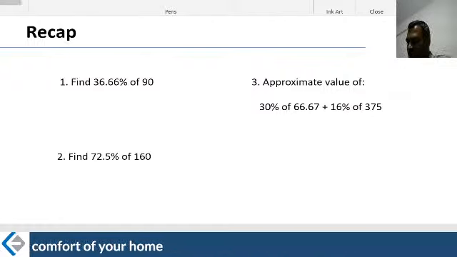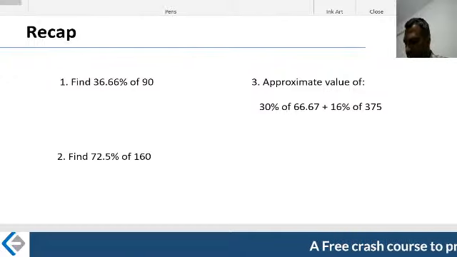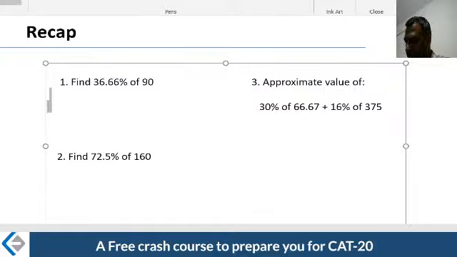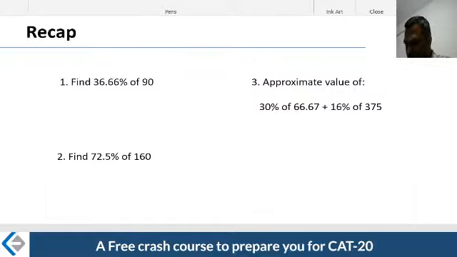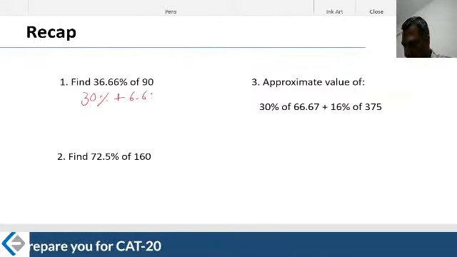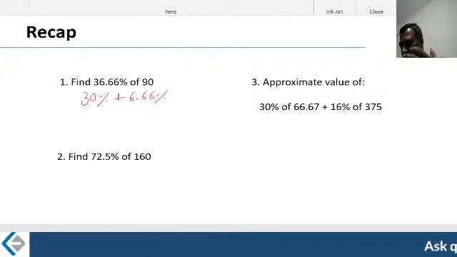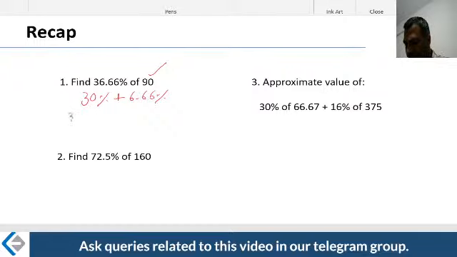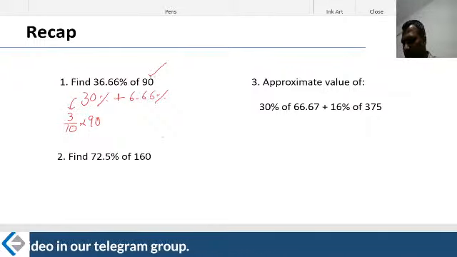Fair enough. What you do is you break and work with them at times. So how do you break it? 36.66% is nothing but 30% plus 6.66%, which means 30% of 90 and 6.66% of 90. Percentages for us are nothing but fractions, right? 30% is 3 by 10. 3 by 10 of what? This number, which is 90.